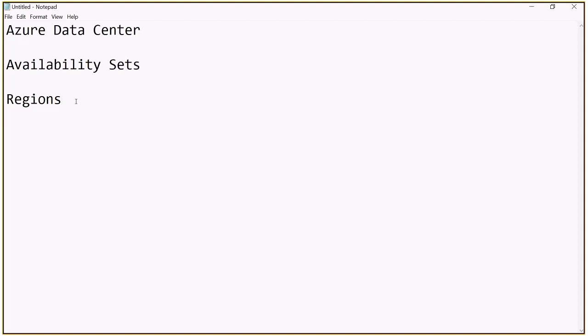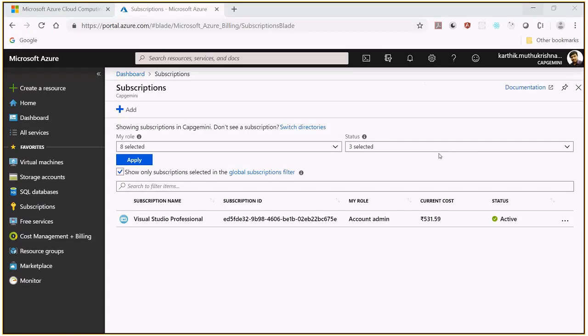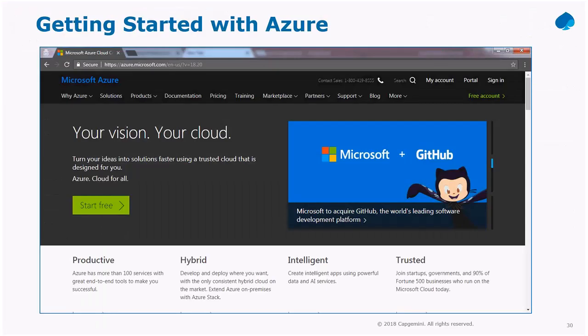We'll explore the difference between availability set and region, but before moving into that, as of now Azure has around 50 regions. Let me just show that screen.